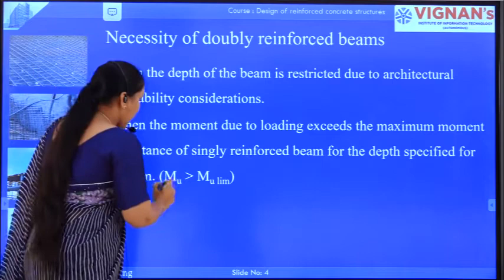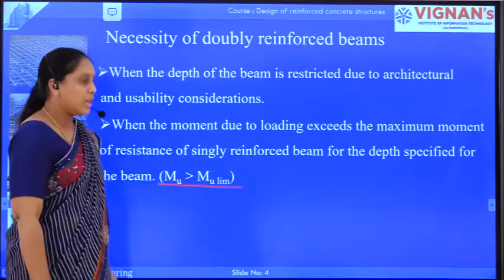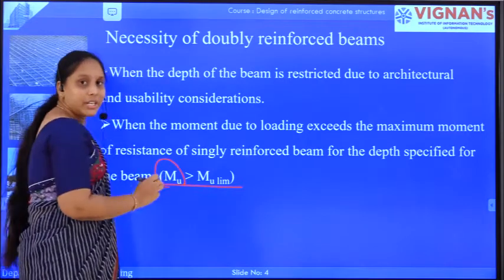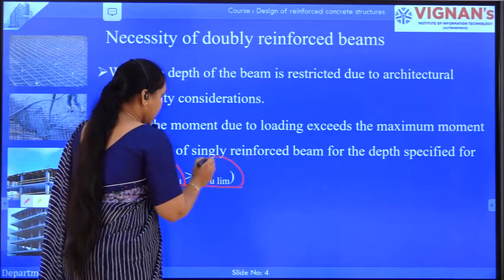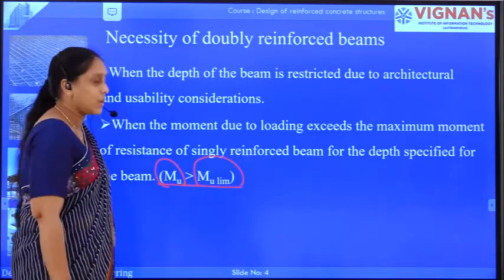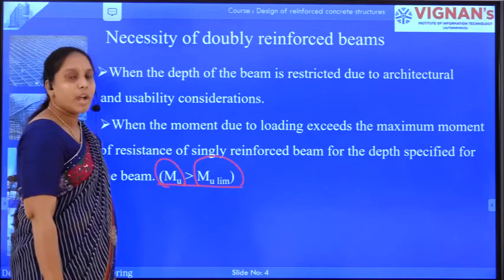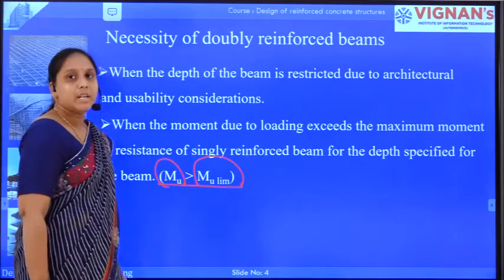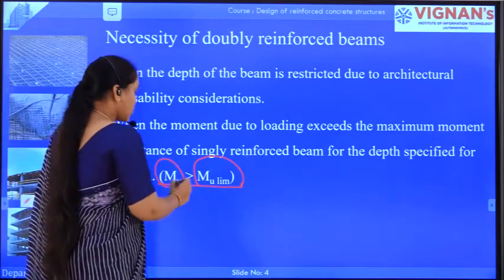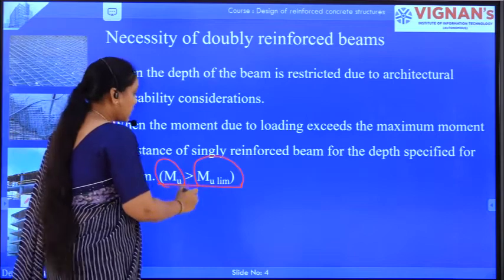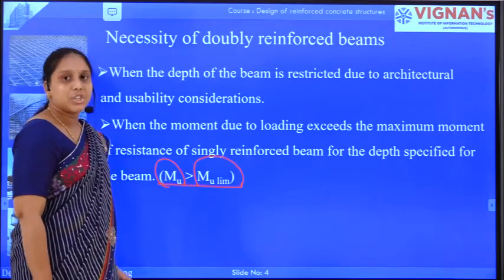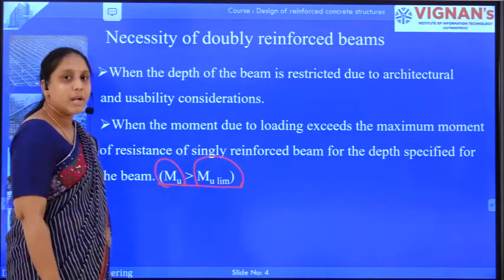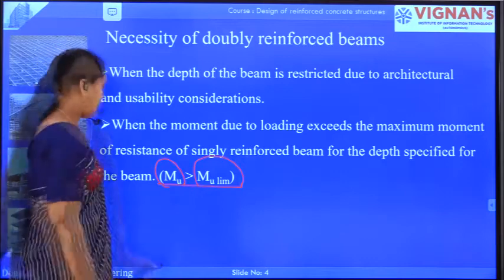That is, if Mu is greater than Mu limit, that is, the moment due to the load is greater than the moment of resistance of that particular singly reinforced beam section, then also reinforcement should be provided in the compression zone so that the extra moment can be carried by the compression reinforcement. So if Mu is greater than Mu limit, then also we have to design a doubly reinforced beam section.